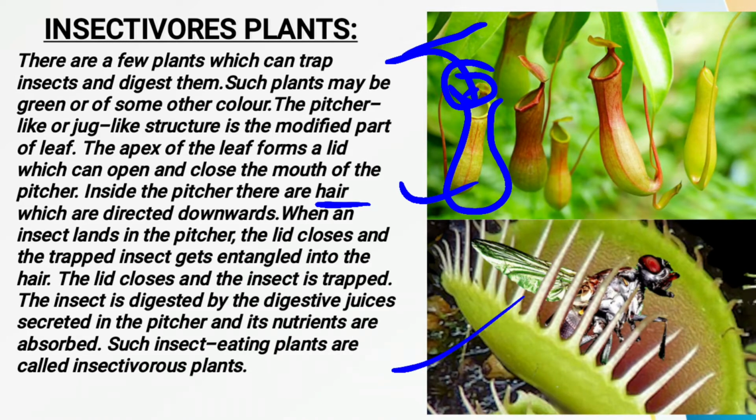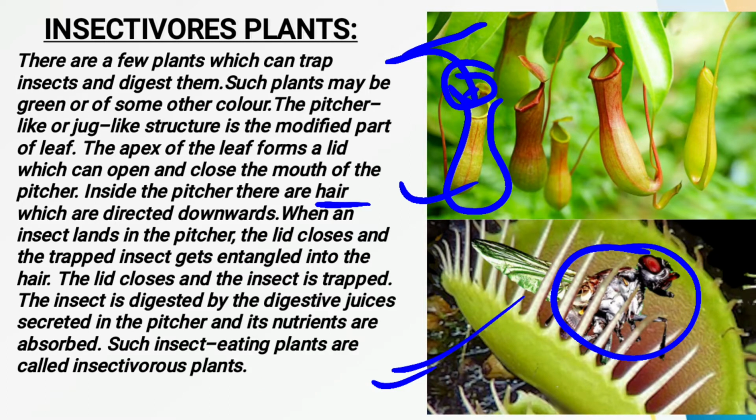Now the next one is an example of the Venus flytrap plant. This is also an insectivorous plant. As you can see here, as any insect sits inside the leaves of this plant, any housefly or small mouse, etc., whenever any small animal sits in between the leaves of this Venus flytrap plant, then it closes its leaves simply, and they also secrete a kind of juices. With the help of these juices, these plants are able to digest that particular small insect easily.